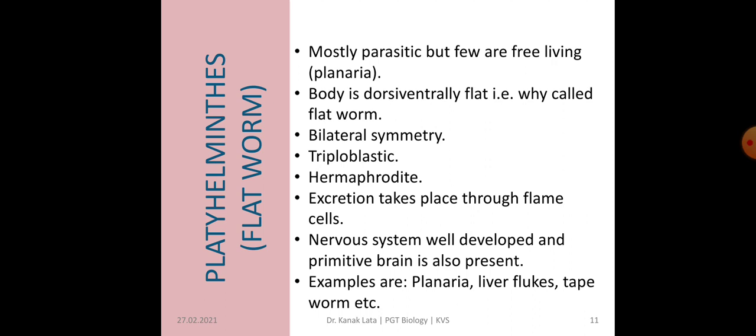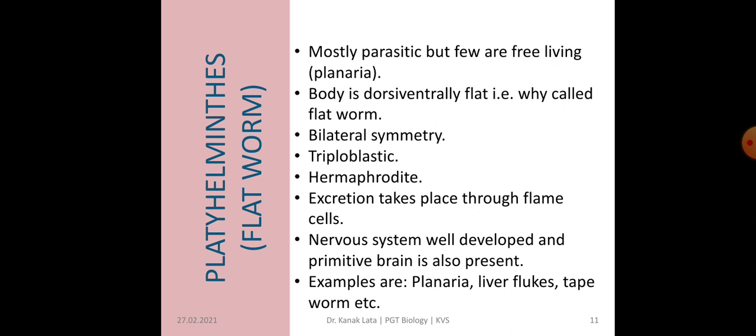Excretion takes place through special cells called flame cells. The nervous system is well developed and a primitive brain is also present.